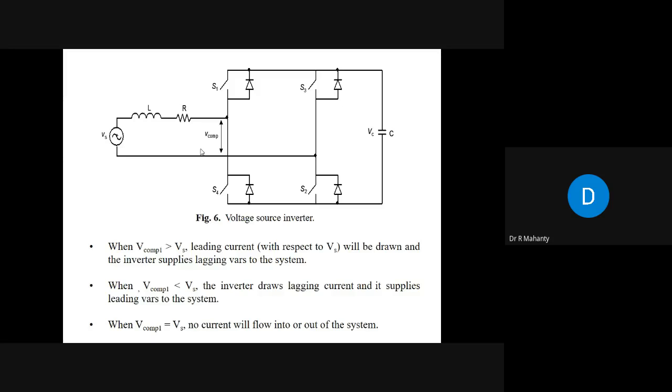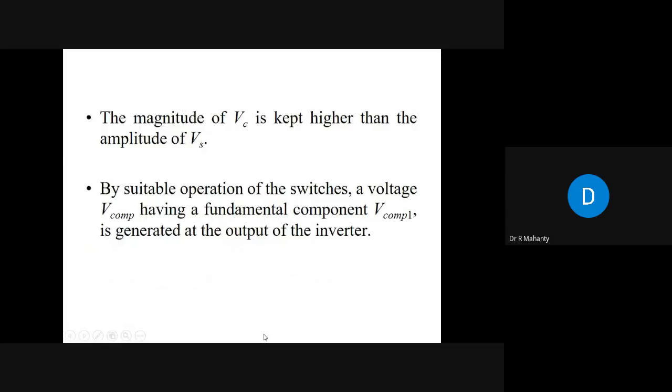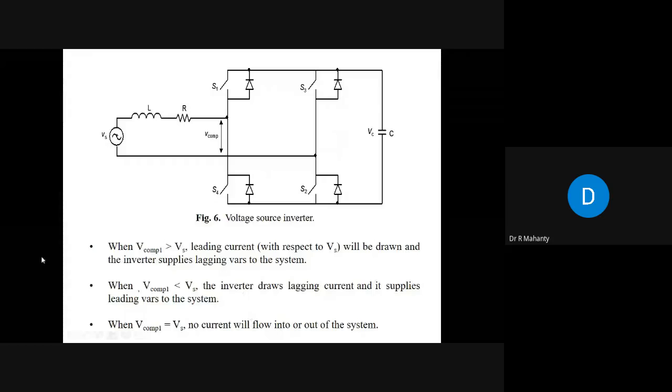Now, when V compensation 1 is equal to Vs, no current will flow into or out of the system. Here, the magnitude of the DC capacitor voltage is kept higher than the amplitude of Vs, because only then will this generated voltage have a magnitude higher than the supply voltage, and only then a leading current will be drawn and the inverter will supply lagging VARs.